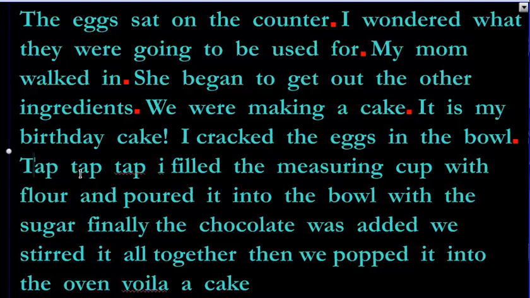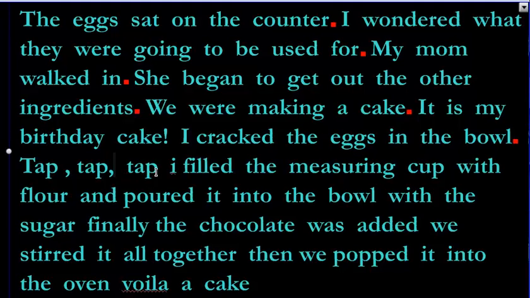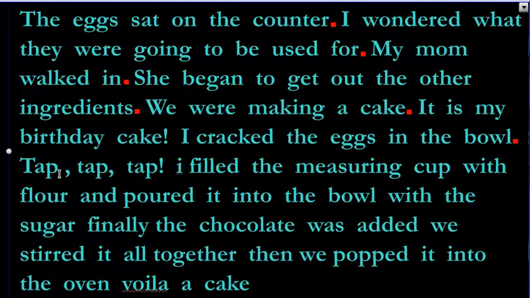Now, I think when you tap eggs, especially when you're excited because you're making a birthday cake, you're going to be kind of excited. You're not going to tap like soft. You're going to tap like bam, bam, bam, bam. You just want to crush that egg. So you're going to put tap. Now, I got three taps in a row. I'm going to put a comma. We haven't learned commas yet, but I'm just going to put them in. Hopefully you learned something from this example. Tap, tap, tap. He's tapping hard. He's tapping excited. There, exclamation mark.